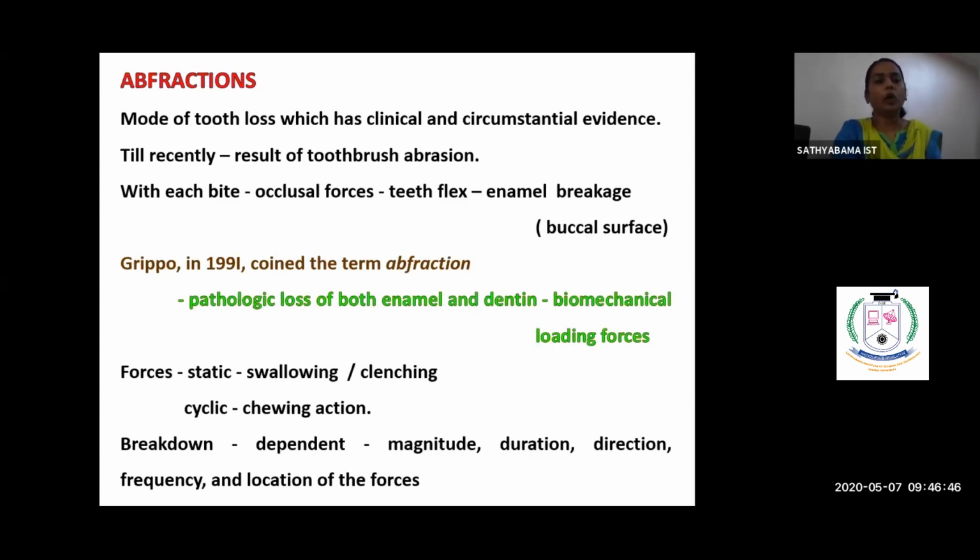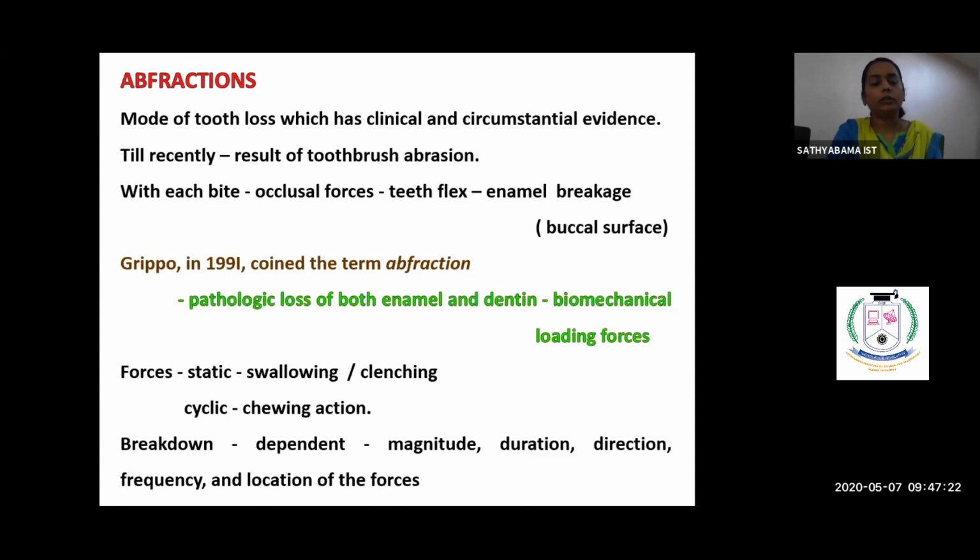And there's another thing called abfraction. So what is this abfraction? You all must be very well aware of attrition, abrasion, and erosion. So this is a new term, abfraction. So they thought that this is more of a circumstantial thing. They just thought that it could be a circumstantial one. They didn't know what causes it exactly. So they thought that it could be something like a toothbrush abrasion or something like an erosion.